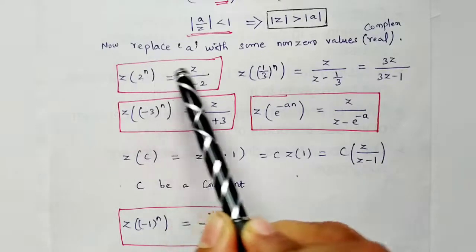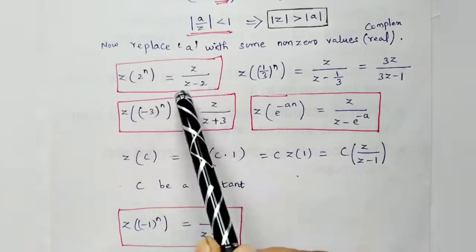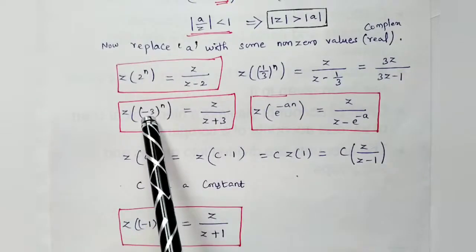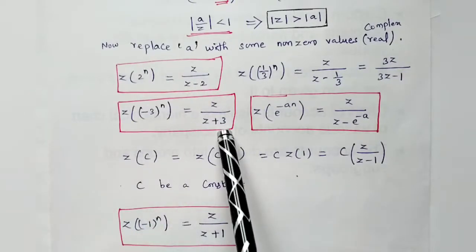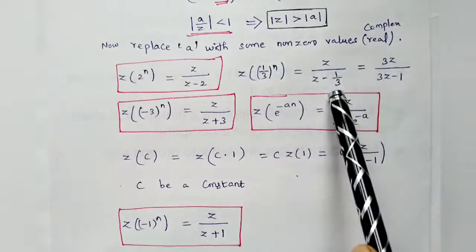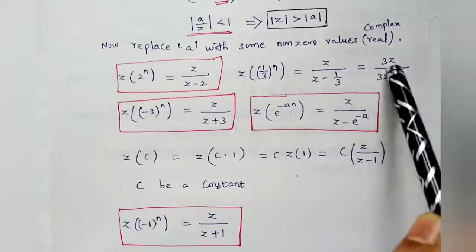2 power n means z upon z minus 2, because a power n means z upon z minus a. If it is 2, you can write 2. If it is minus 3, minus of minus is plus, so plus 3 will come. If it is 1 by 3, you can write minus 1 by 3. Then you just cross multiply this. That is just a simplification.